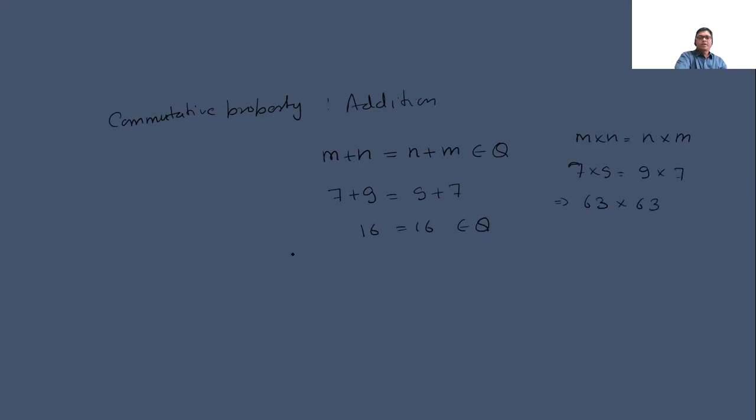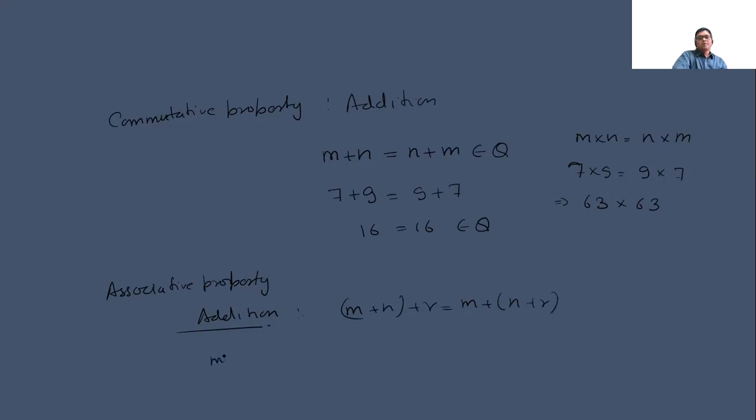Okay. Now come to the associative property of addition over addition: m plus n within the bracket plus r is equal to m plus n plus r.